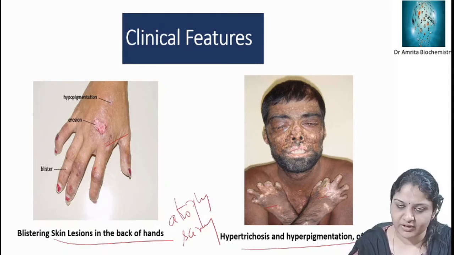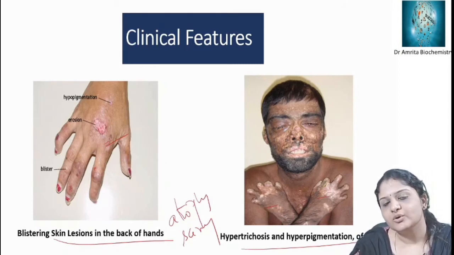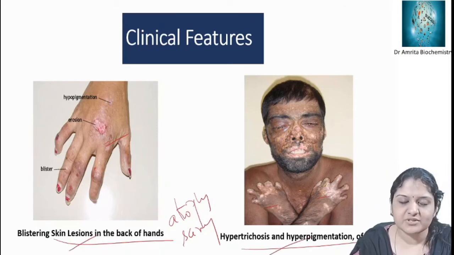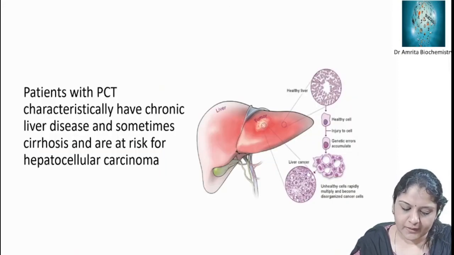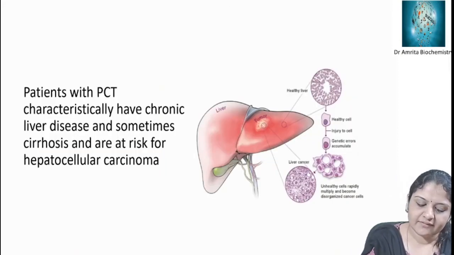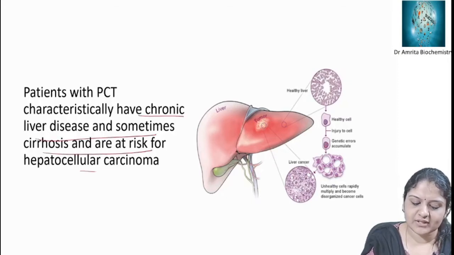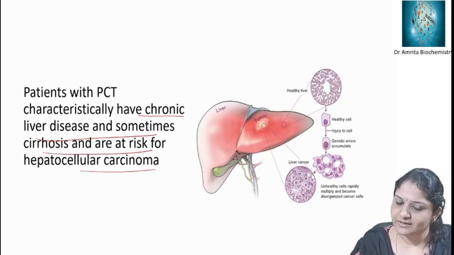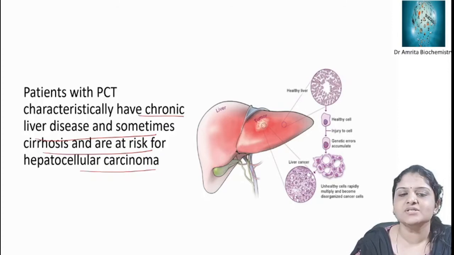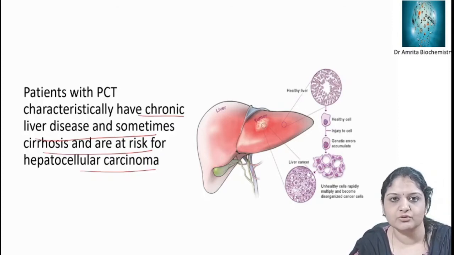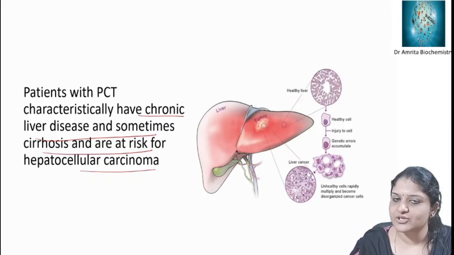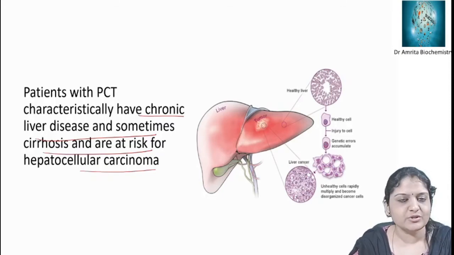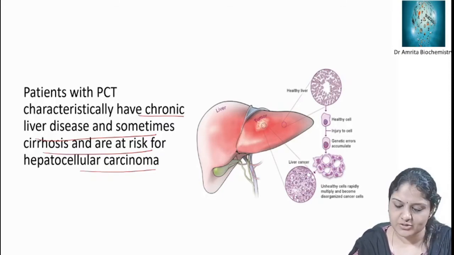Though it is a hepatic porphyria, it mainly affects the liver, it can cause cutaneous photosensitivity. There will be blistering skin lesions in back of hands and hypertrichosis and hyperpigmentation of the face. Patients with porphyria cutanea tarda have chronic liver disease and sometimes cirrhosis, and they are at risk for hepatocellular carcinoma. The enzyme defective is uroporphyrinogen decarboxylase.